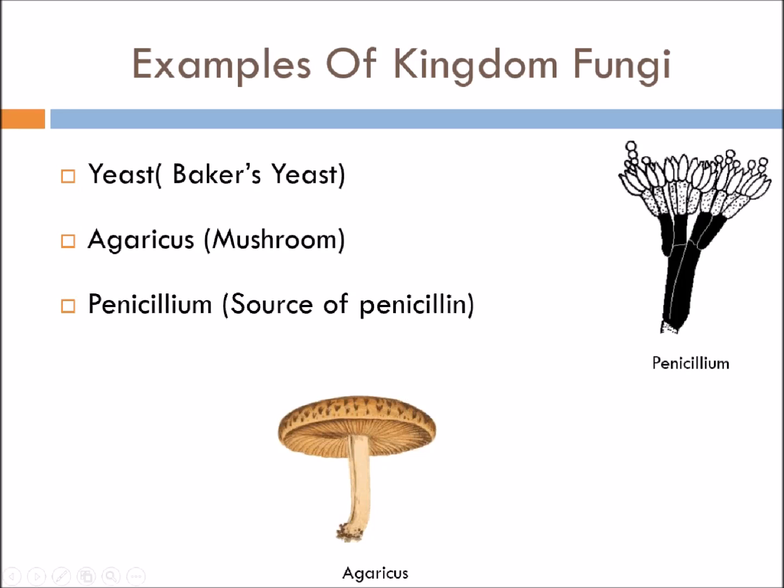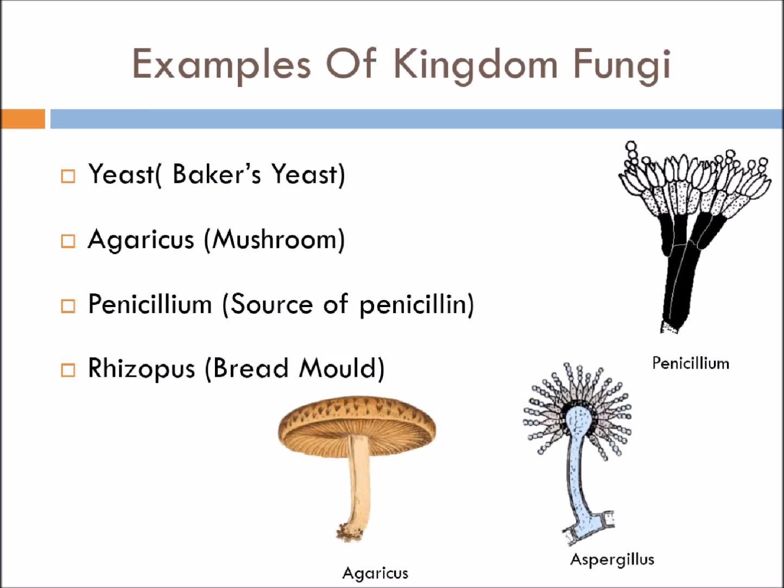Penicillium. Now this is the structure of penicillium, and this is a source of the first antibiotic. This is penicillin. So the first source of antibiotic, penicillium, that belongs to kingdom fungi. Even the rhizopus, the bread mold, you generally see when the bread gets stale. So that bread mold also belongs to kingdom fungi. Even aspergillus is there. Aspergillus is also the example of kingdom fungi.